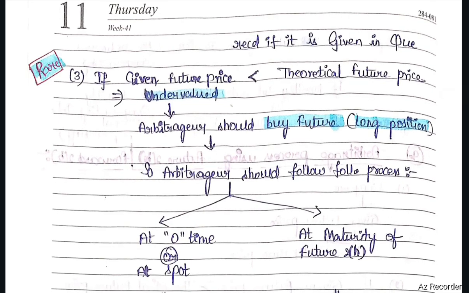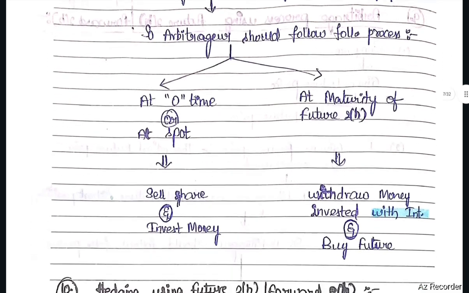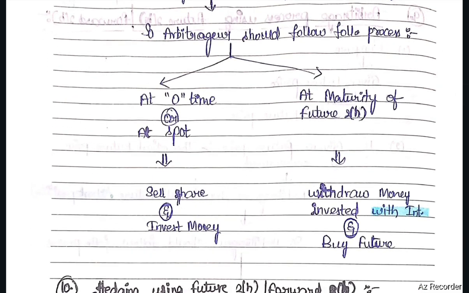If given future price is less than theoretical future price, that means shares are undervalued, arbitrager should buy the future, that means long position. So arbitrager should follow the following process. At zero time, that means at spot, sell the shares and invest money. At maturity of the future contract, withdraw the money invested with interest and buy future.